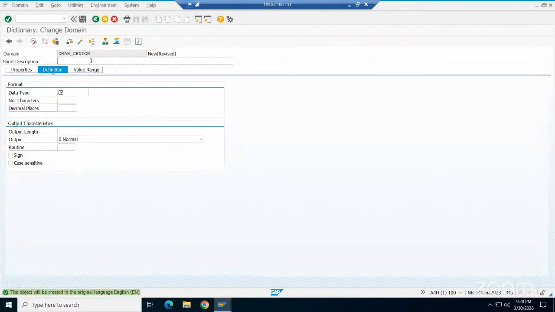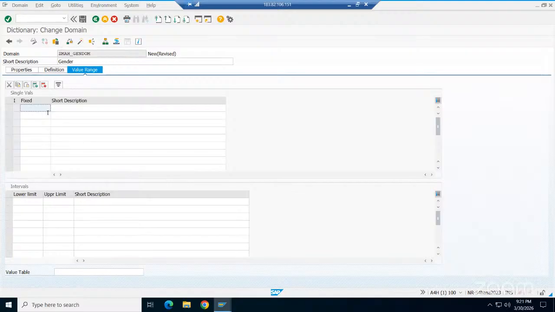The main difference between domain and built-in is that domain is reusable, right? No, data element is also reusable. So you can give fixed values here. You can see now. You can choose the character data type. By default, one character. Either male or female. Go to value range. Both we can use. Then what is the difference?